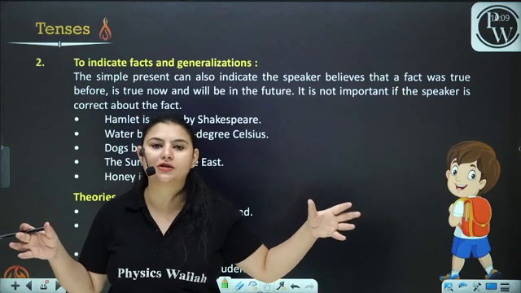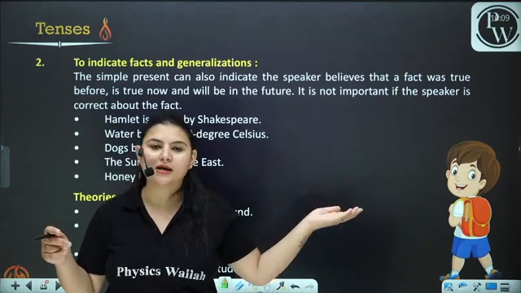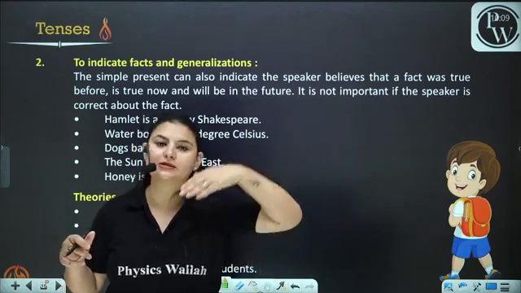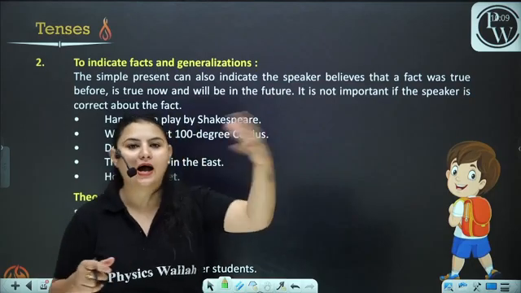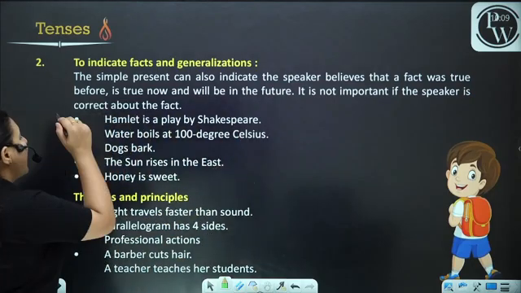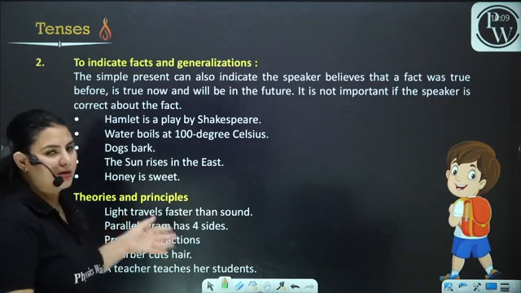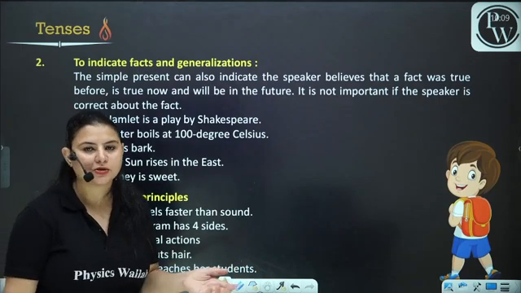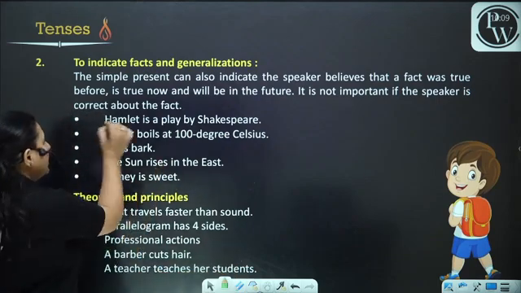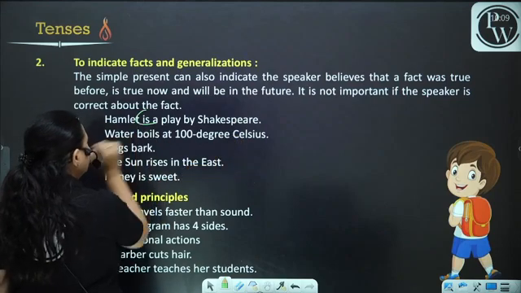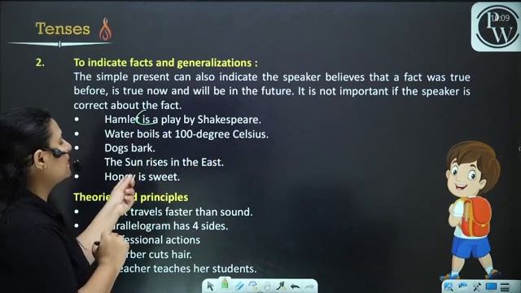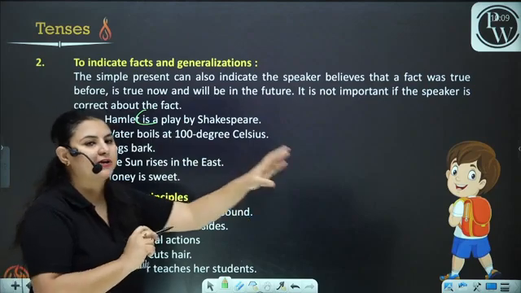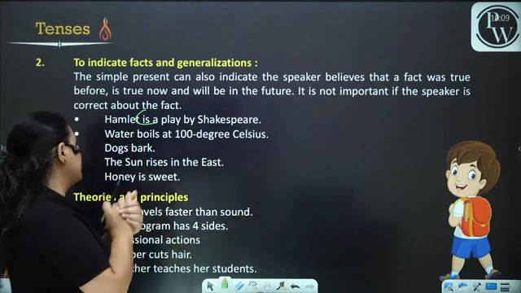What is a universal truth? It was true in the past, it is true in the present, and it is going to be true in the future as well. Hamlet is a play by Shakespeare. This cannot be changed because Shakespeare wrote this play, obviously. Now, this is a universal truth. That is why we have put simple present tense here.